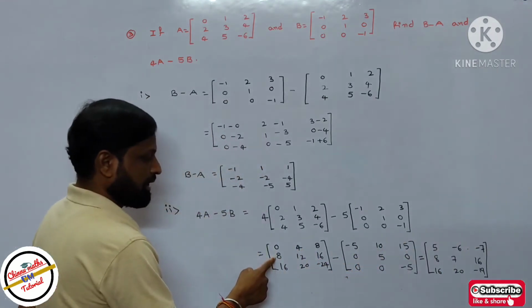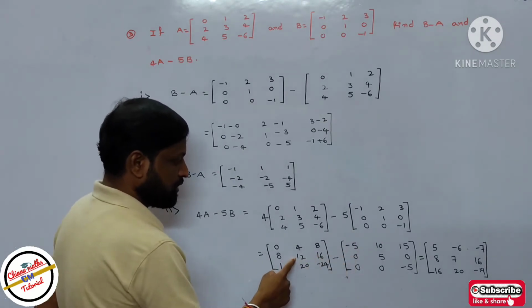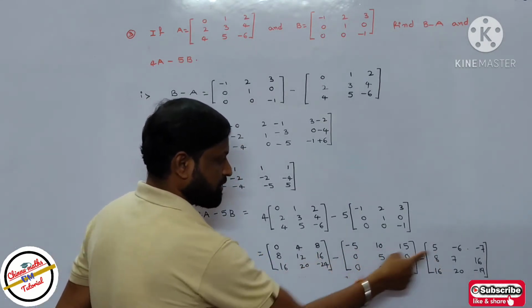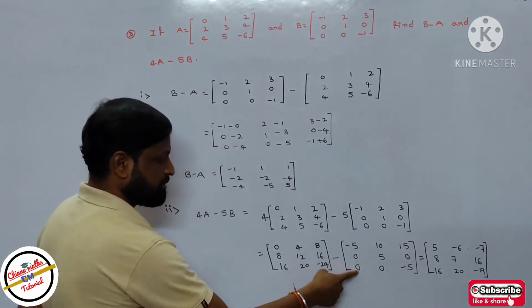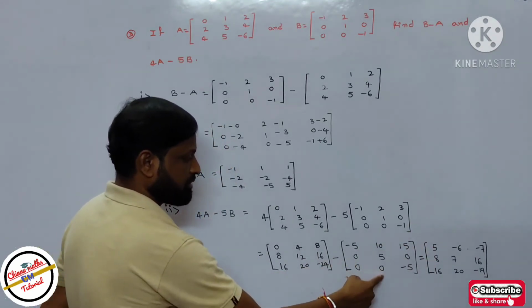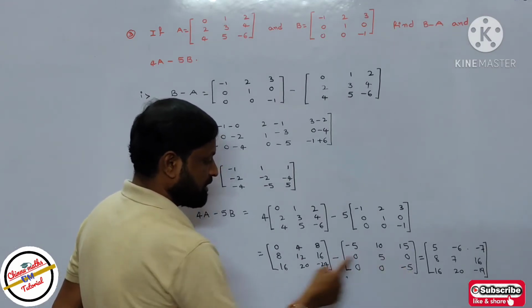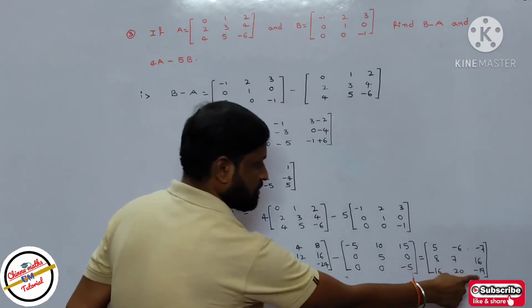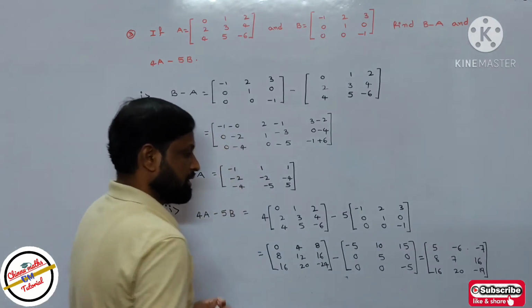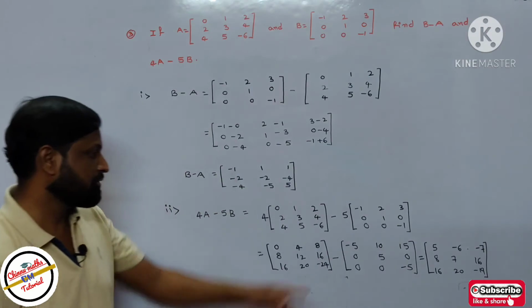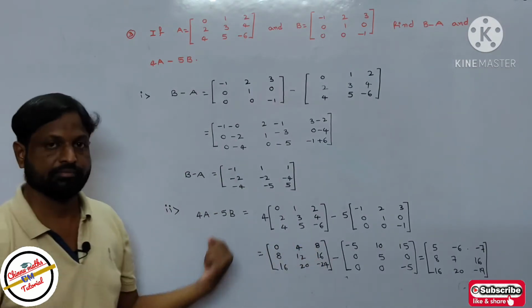Next one, 8 minus 0 is 8, 12 minus 5 equals 7, 16 minus 0 equals 16. Next, 16 minus 0 is 16, 20 minus 0 is 20, and minus 24 minus minus 5 is minus 24 plus 5, which equals minus 19. So these are the required matrices. It is equivalent to 4A minus 5B.